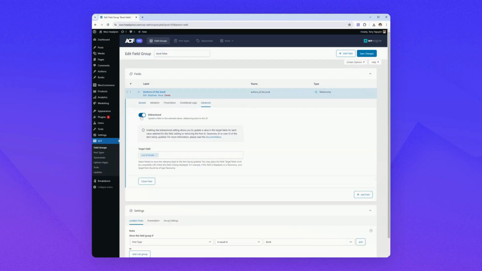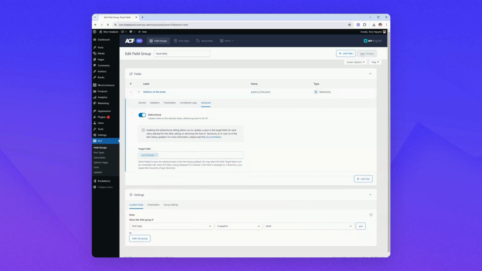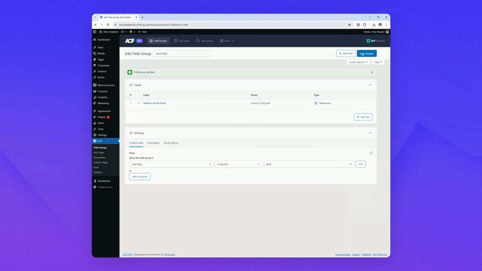Go to the second group, do the same. Go to Advanced, turn on this option, and make sure to select the other one, not the one in this group. Okay, which is list of books. Hit save. Now they are connected.